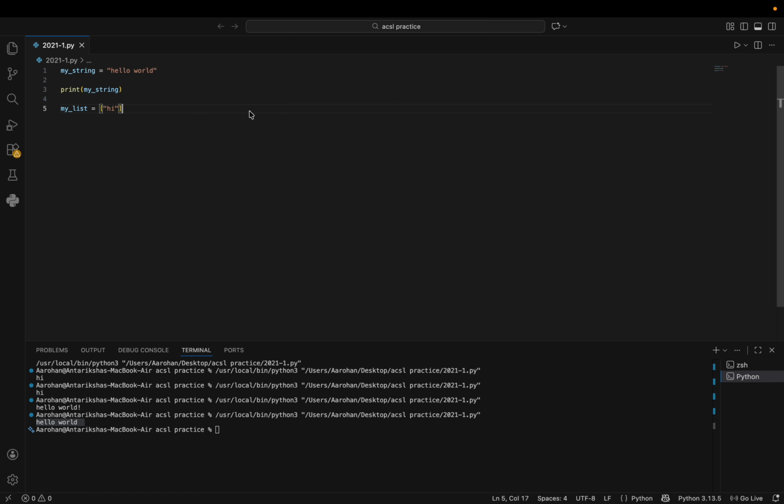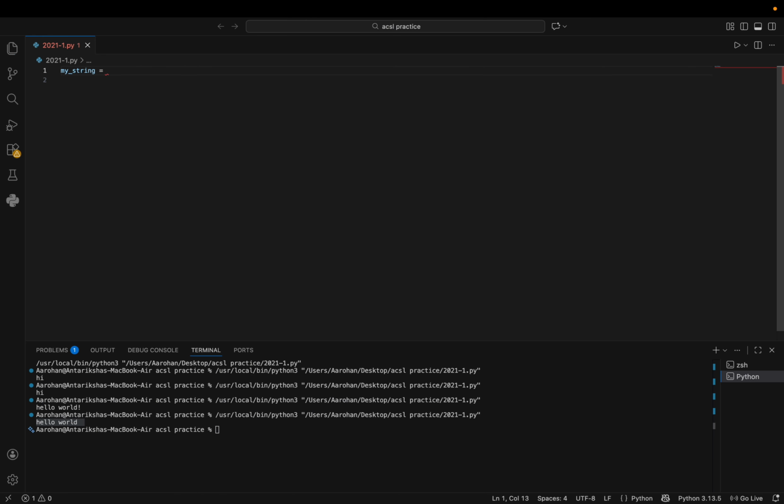But here's something else you can do. If you have a string that's really long, or you don't want it to be all in one line, then you can do a multi-line string. So how do you create one? Let me create one in this variable that I already have.